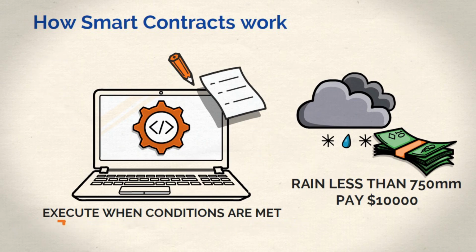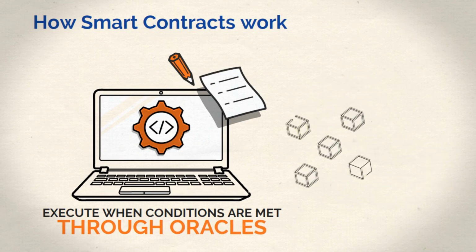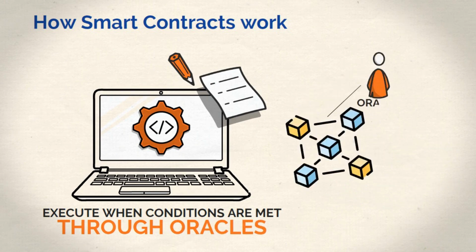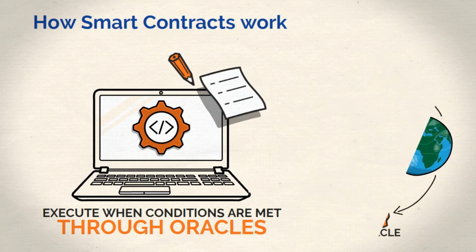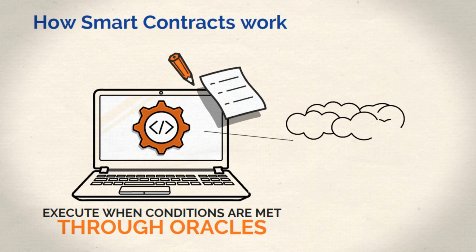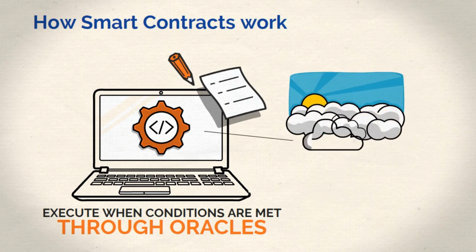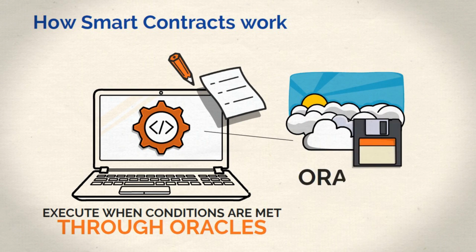And this is why smart contracts rely heavily on something called oracles. Oracles are basically portals designed to connect blockchains to external systems so that they can get access to real-time data. In the case of the farmer's insurance example, a smart contract that executes automatically could be connected to the meteorological database, where it would be automatically fed real-time weather data and information. This way, the smart contract will know if rainfall conditions were met or not.